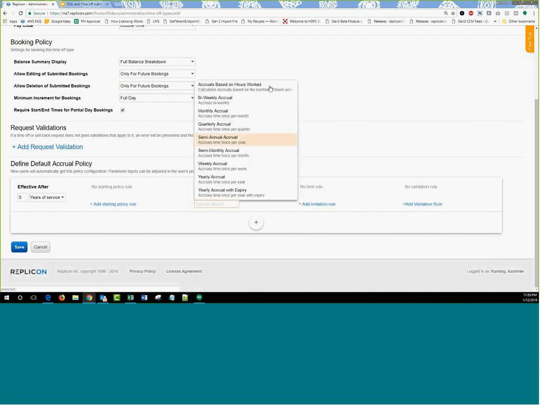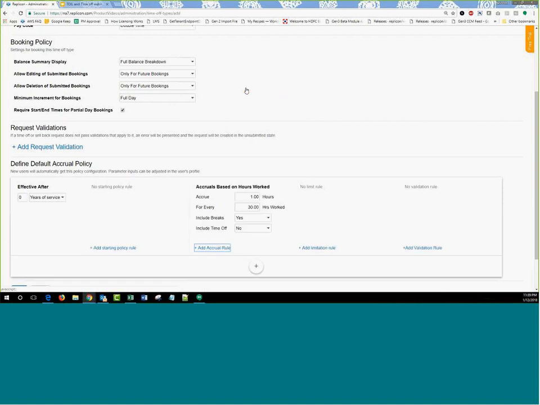The first one, of course, is called accruals based on hours worked. Now, this is something new that we've come up with. If you have X number of hours worked, then you accrue a certain number of hours for yourself. Now, this accrual is based on the timesheet period. So if your timesheet period is weekly, bi-weekly, monthly, semi-monthly, whatever be your timesheet period, within that timesheet period, if you have worked 30 hours, as you can see on your screen, then you will accrue 1 hour of that time off type.